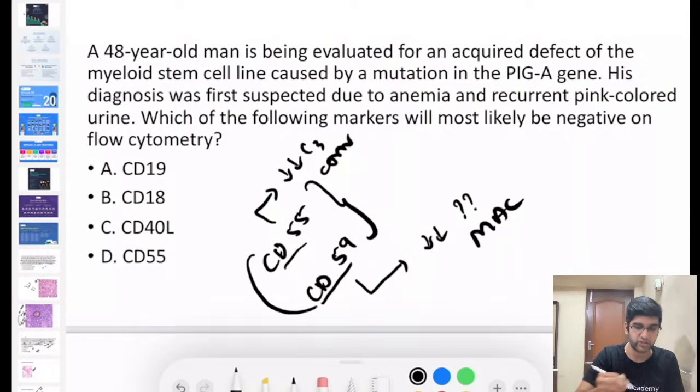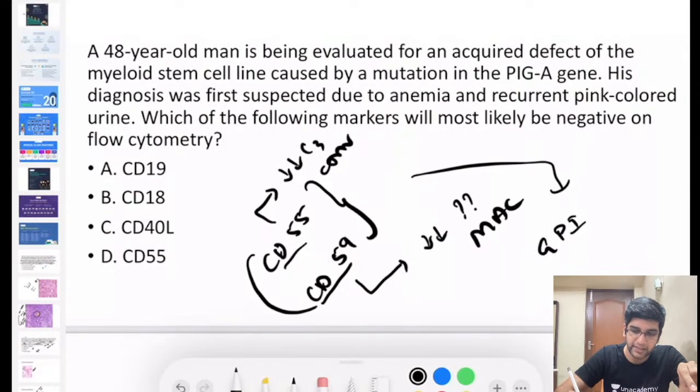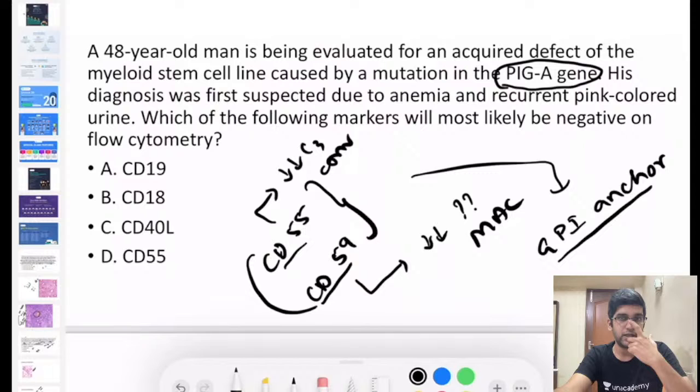So these are normal structures, right? So these are not defective in PNH. What is defective in PNH? What is defective in PNH? The thing which helps these two proteins to bind to the RBC surface, like some of you said, the GPI anchor. The glycosylphosphatidylinositol anchor is defective in PNH, and that anchor is coded by the PIGA gene, right? So the PIGA gene codes for the GPI anchor. The GPI anchor is the defect here, right? So let's say it's a mutation related disorder, right?